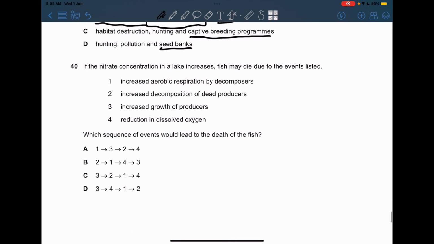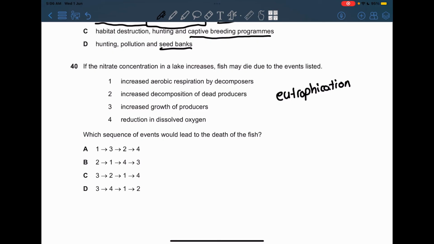Now 40 and the last question. If the nitrate concentration in a lake increases, fish may die due to the events listed. Now we know this is the eutrophication process in ecology. So let's see the answer. Increased aerobic respiration by decomposers, increased decomposition of dead producers, increased growth of producers, and reduction in dissolved oxygen.